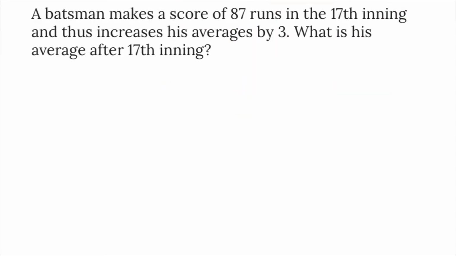A batsman makes a score of 87 runs in the 17th inning and thus increases his average by 3. What is his average after the 17th inning? Score in the 17th inning is 87. What is the score up to the 16th inning? Not given. Average of 16 innings is not given. But when he plays the 17th inning, his average is increased by 3 runs. His new average is required.